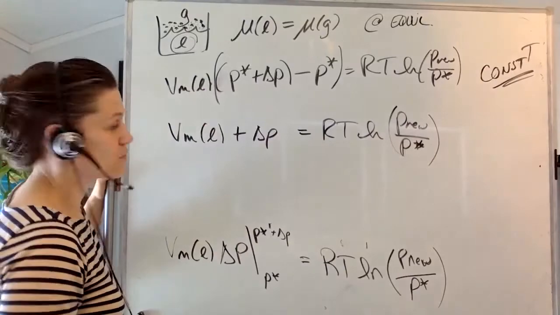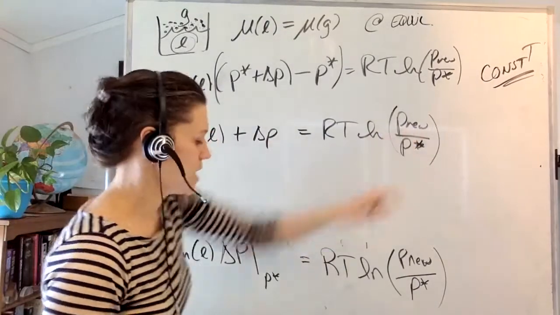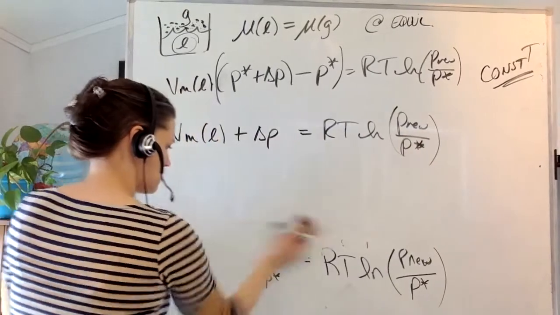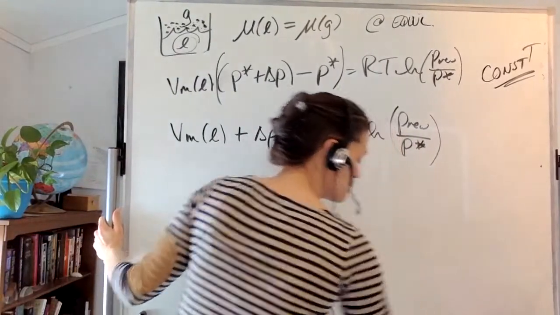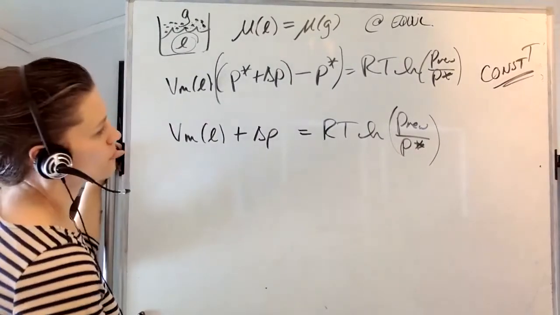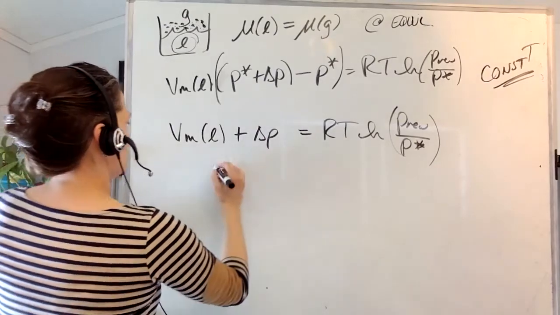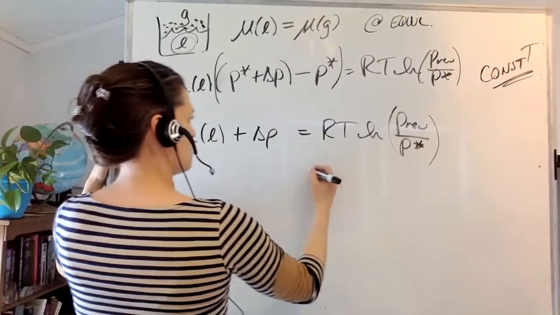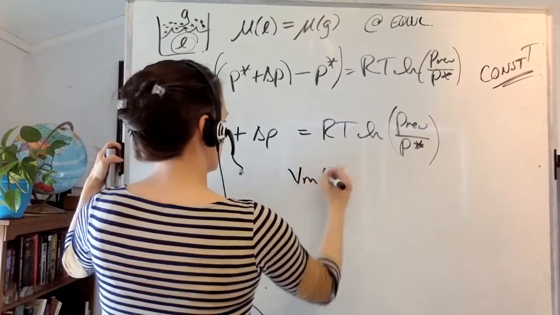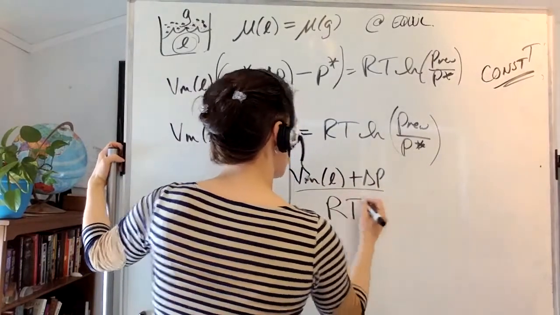Okay, so then what we can do is we can now solve for P new, the new vapor pressure of the system upon an external pressure changing. All right, so in order to do that, we want to take this whole thing, V_m liquid times delta P divided by RT.